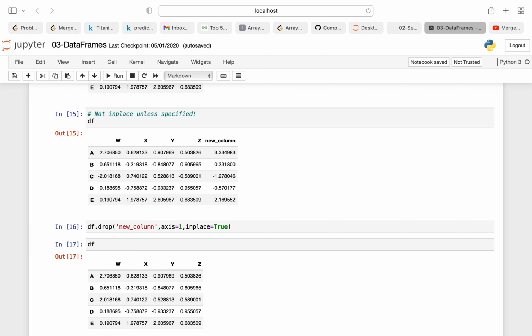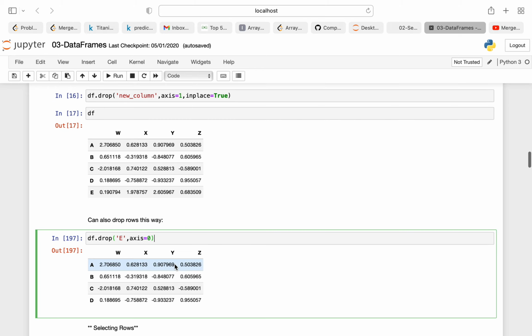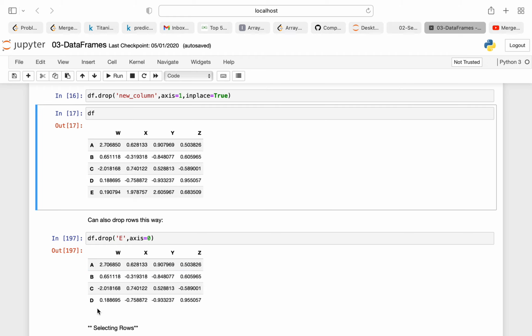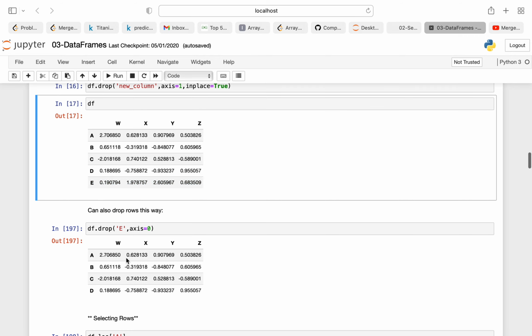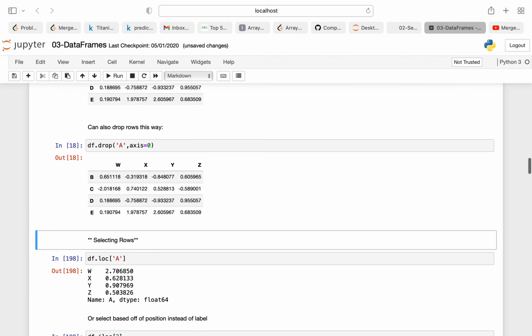So as you can see, you can also drop anything using this way. Suppose I want to drop any kind of row, so you can drop this row. Suppose I want to drop this e row. So when I print here, suppose I want to drop a, so when I do here, my a will be dropped.